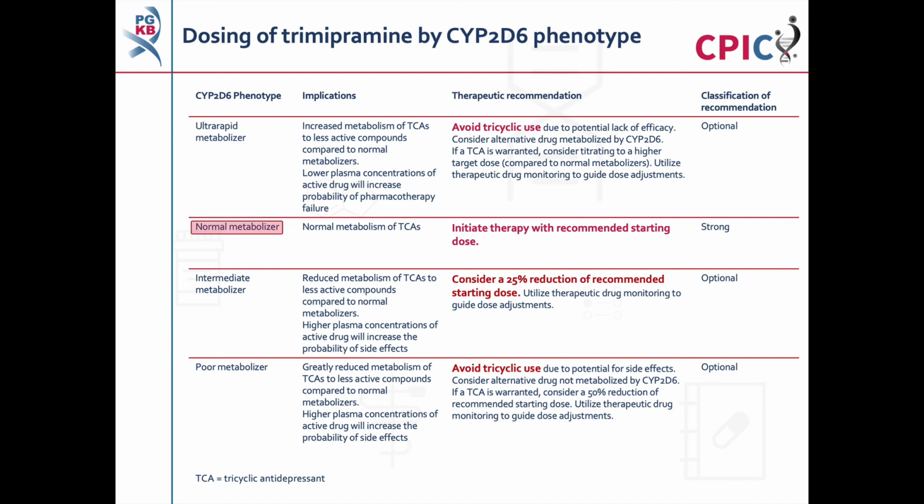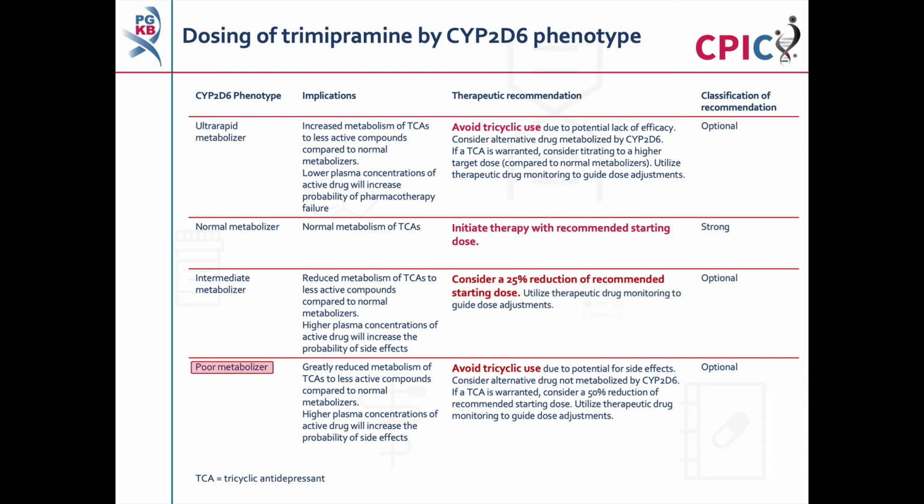Patients with a CYP2D6 normal metabolizer phenotype will have normal metabolism of TCAs. These patients can begin trimipramine therapy with the recommended starting dose. This is a strong recommendation. Patients with a CYP2D6 intermediate metabolizer phenotype will have reduced metabolism of TCAs to less active compounds. A 25% reduction in the recommended starting dose should be considered for these patients. This is an optional recommendation.